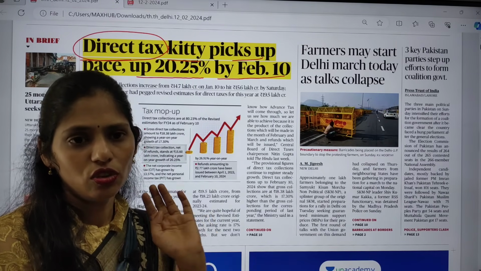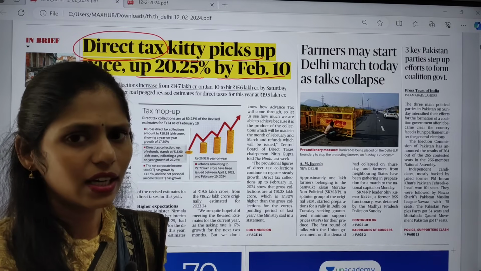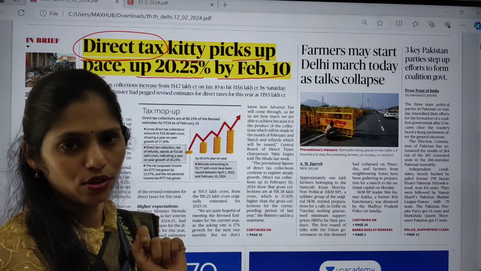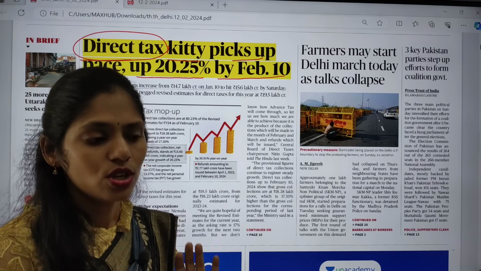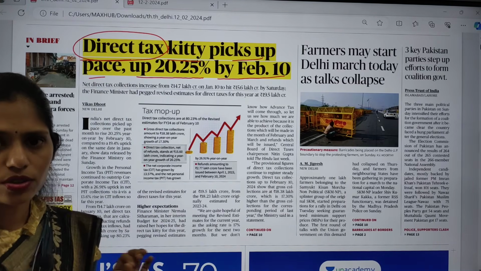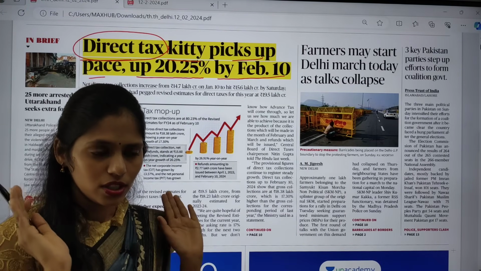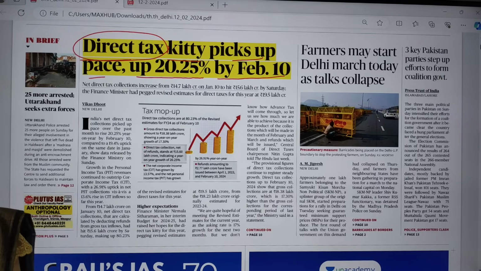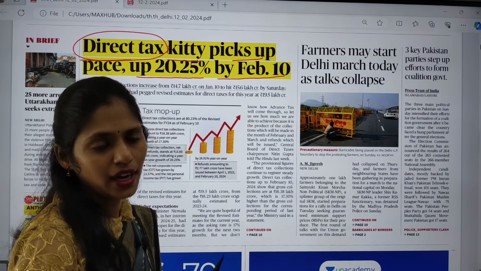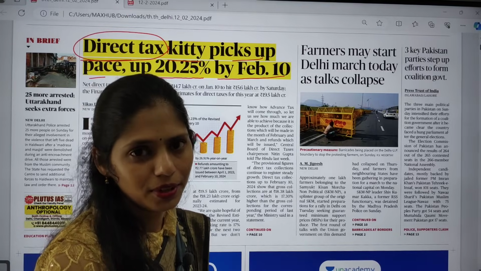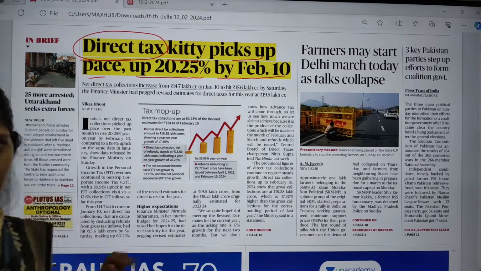And one more thing: don't waste much time, because you will get just 7 to 8 articles which are relevant from the UPSC point of view. Don't waste your time reading irrelevant articles, because you are not going to gain anything from them. Time is very precious because you have a very lengthy syllabus, and time management is very important. That you can learn here.